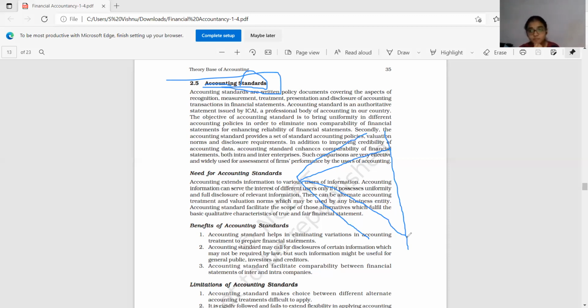You cannot make any comparison because your standard question paper is different. Her standard question paper is different. So in order to ensure uniformity, in order to ensure comparison between organizations or within the organization itself, previous year's performance with that of this year's performance, you should not frequently change your policies, your methodology of maintaining accountancy records.